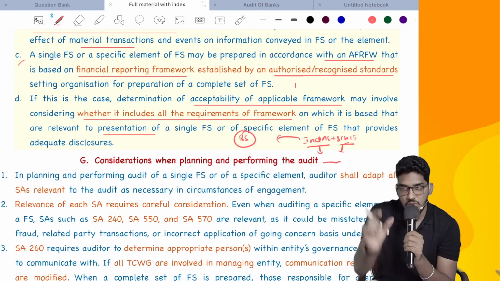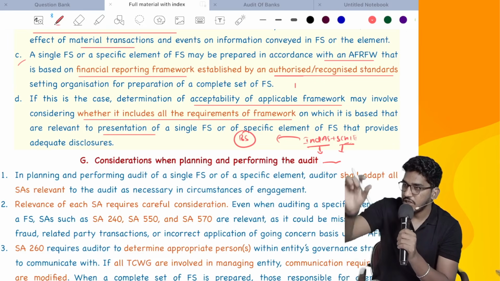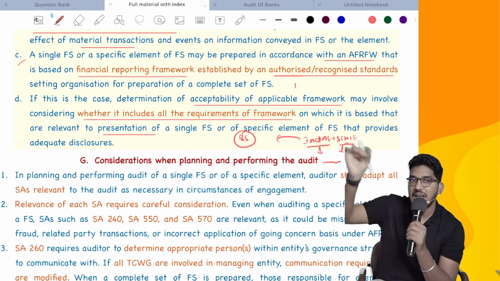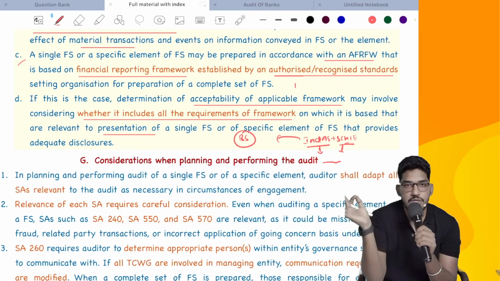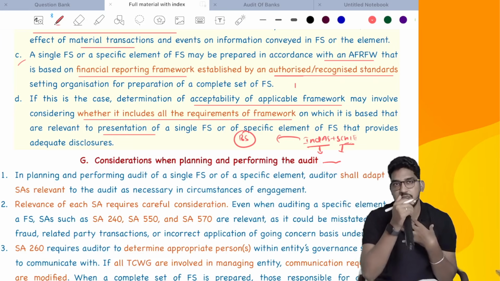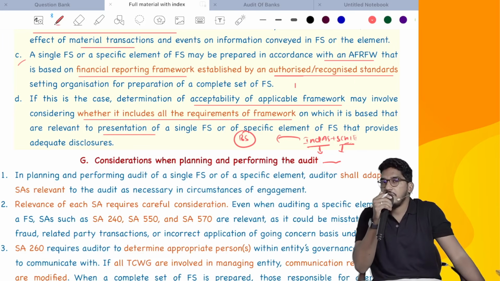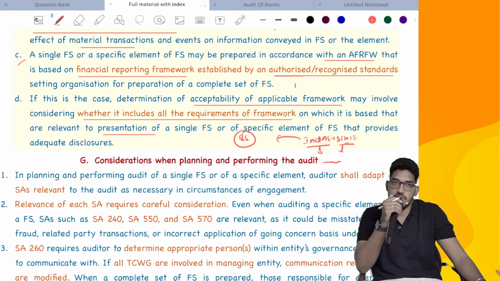Not doing half, whatever that specific aspect is there, whatever provisions relating to that aspect given in Schedule 3, whatever provisions given to that aspect in Ind AS, everything should have been included. Then I will accept it as applicable financial reporting framework. One simple example, once again I have to give you. See, the management told that, sir, you want to do only balance sheet. We have prepared that balance sheet as per Ind AS. But what the management has done is, while preparing that balance sheet, they did not consider the financial instruments Ind AS. Rest of all the Ind AS they have considered.